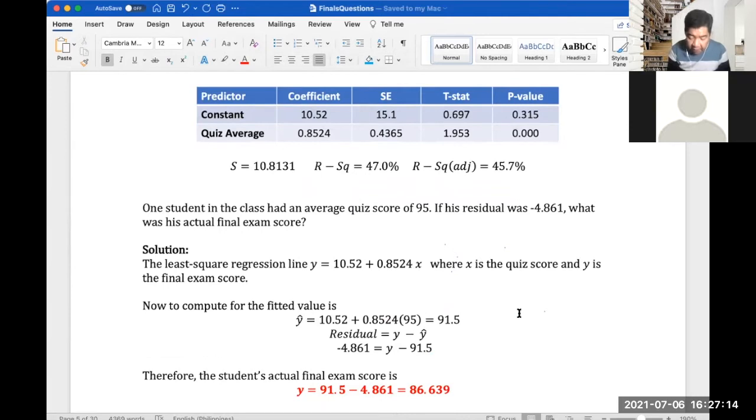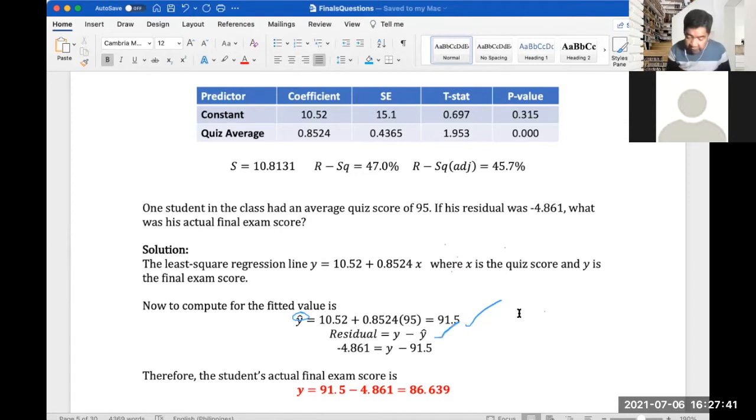So y hat, the little symbol on top of y, is 10.52 plus 0.8524 times 95, and we got 91.5 here. And we have the formula for the residual, which is the difference between your actual value y and the fitted value y hat.